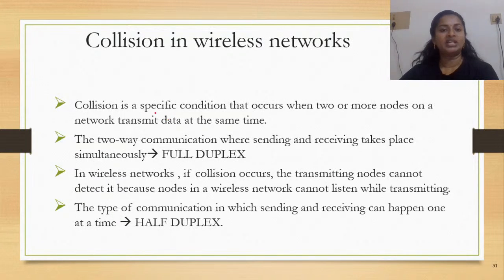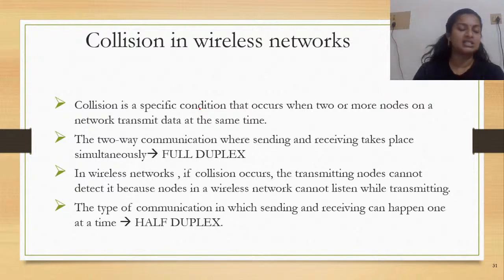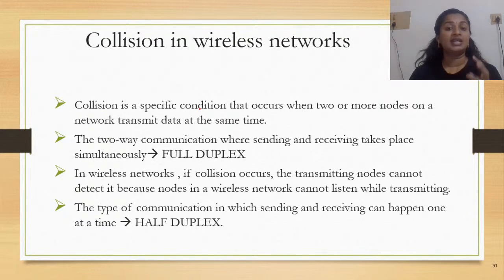Next, we are going to learn about collision in wireless networks. So what exactly is a collision? Collision is a condition that occurs when two or more nodes on a network transmit data at the same time. Imagine the scenario of a classroom, or maybe a group discussion. You have many students sitting around a round table, and a topic is thrown, and there are chances of collision.